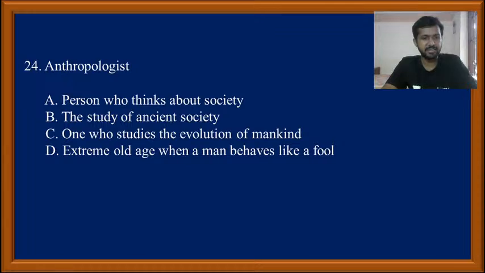Tanu is telling it is C. Yes, very good, my dear student. So an anthropologist basically studies the evolution of mankind. A person who studies the evolution of mankind.